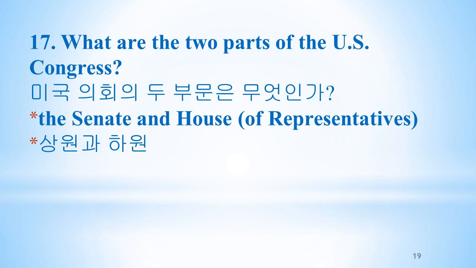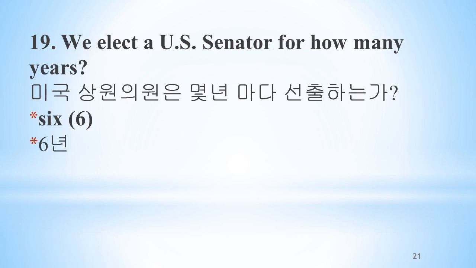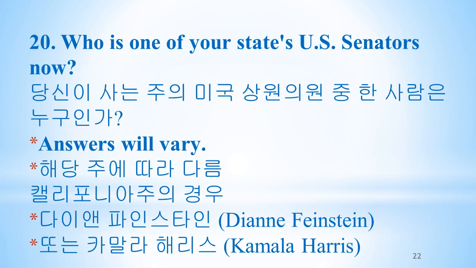What are the two parts of the U.S. Congress? The Senate and House of Representatives. How many U.S. senators are there? 100. We elect a U.S. senator for how many years? 6. Who is one of your state's U.S. senators now? Answer will vary.